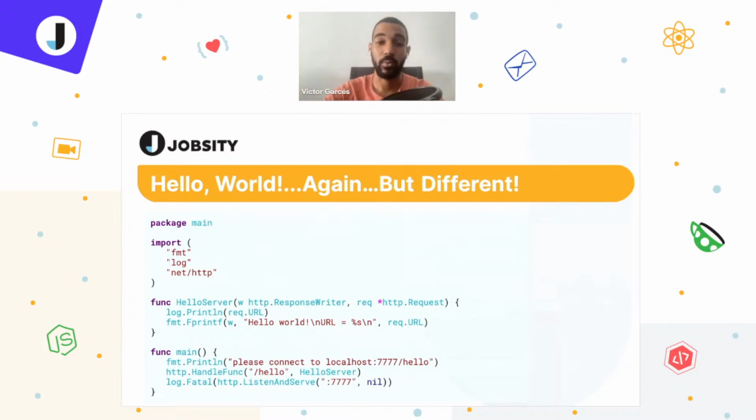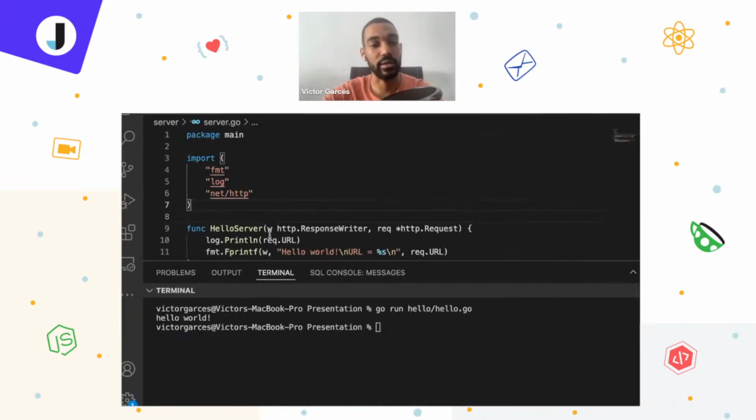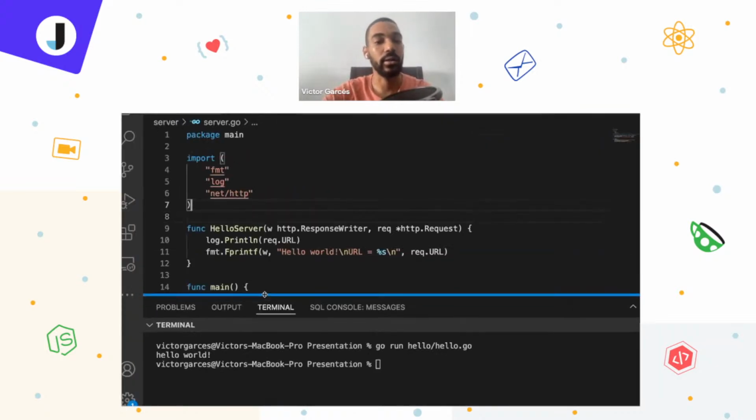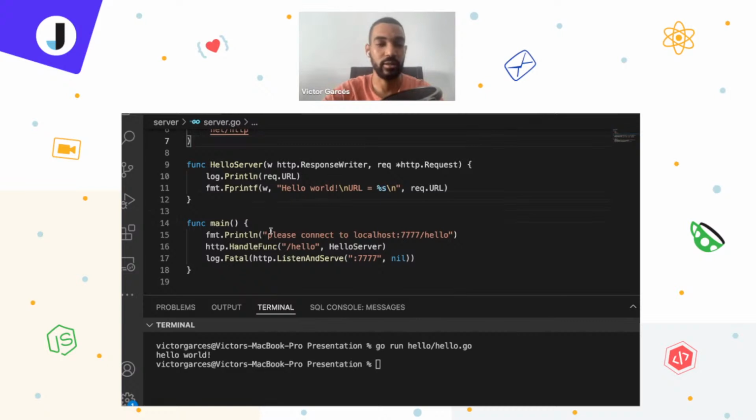Here we have another hello world. Again, but different. I just tried to make it a little harder, but just for you to see the simplicity of the language. Coming back to the IDE, here I'm just turning on a web server. And you may say, wow, you can do it with just 2 functions. Yeah, you can do it even with less than that.